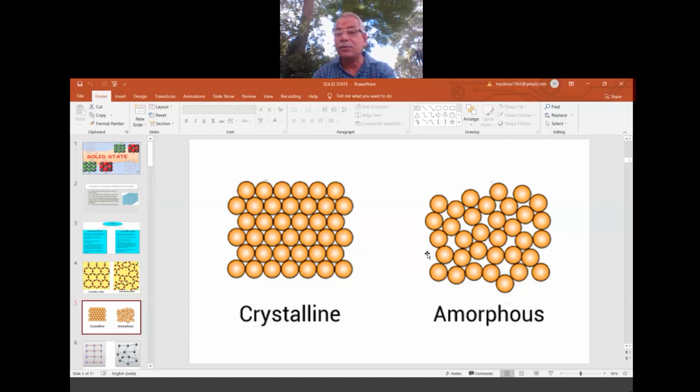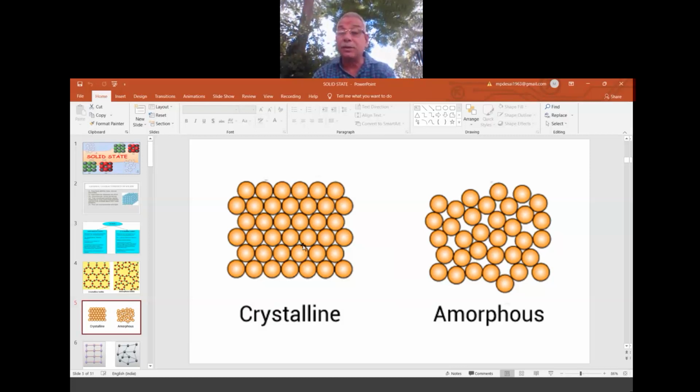Whereas in amorphous, you see two particles are joined together in one line, the third has come here, and all together four here. Now this four is here, you see some small gap here, and here six have joined together. That means regularity is less here. That's why they are soft. They merge. That's why they look very soft. When we touch them, we feel softness. But in crystals, we feel roughness and edges when we touch them.